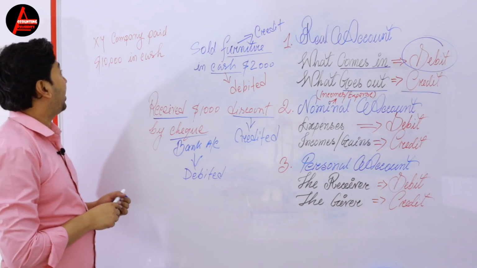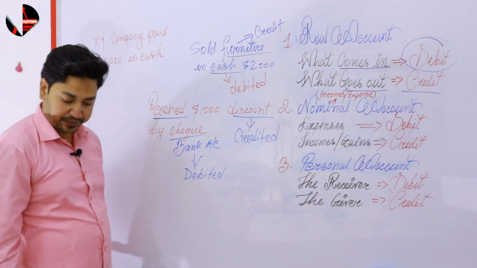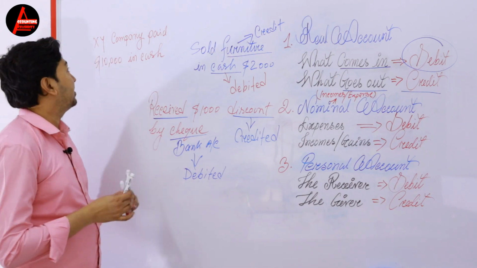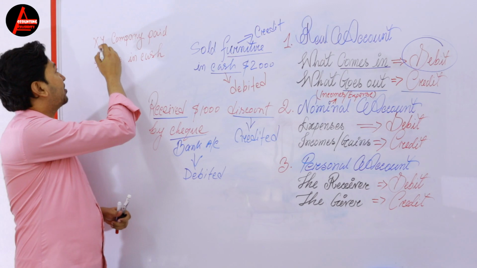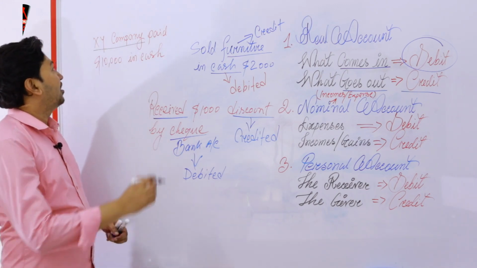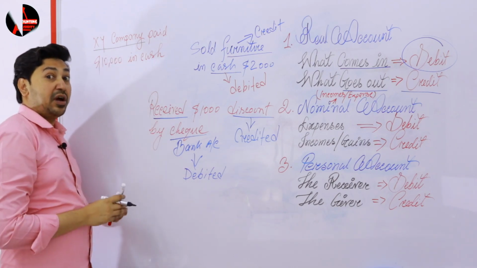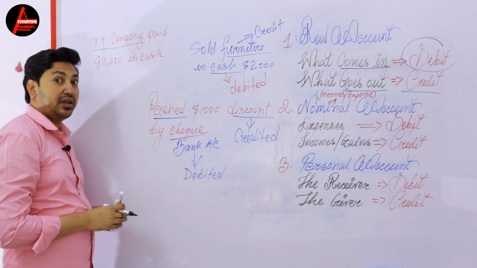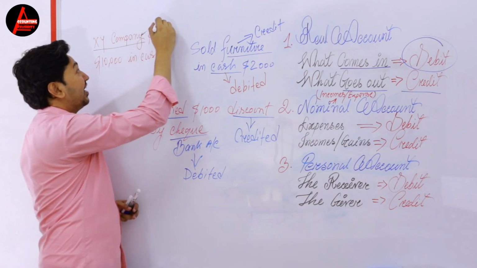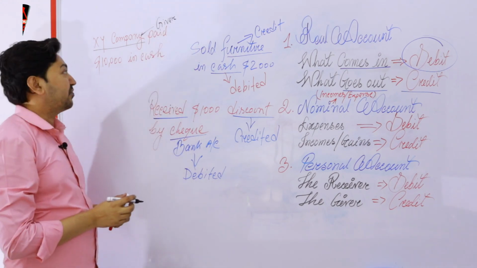XY company paid $10,000 in cash. Here it's a name, the name of a business organization. This company paid money. Is this company a receiver or giver? This company paid, so this company is a giver.